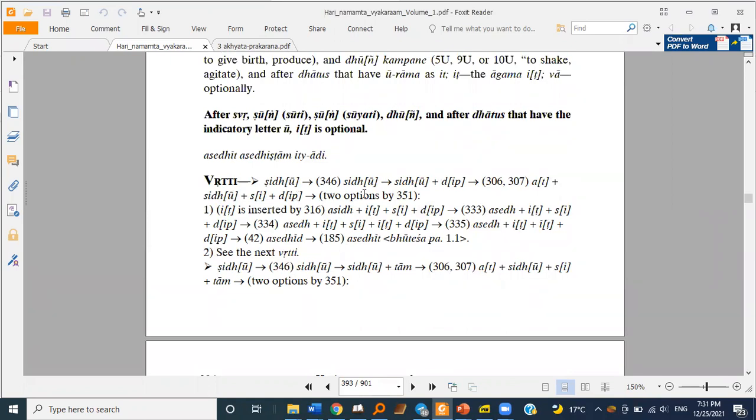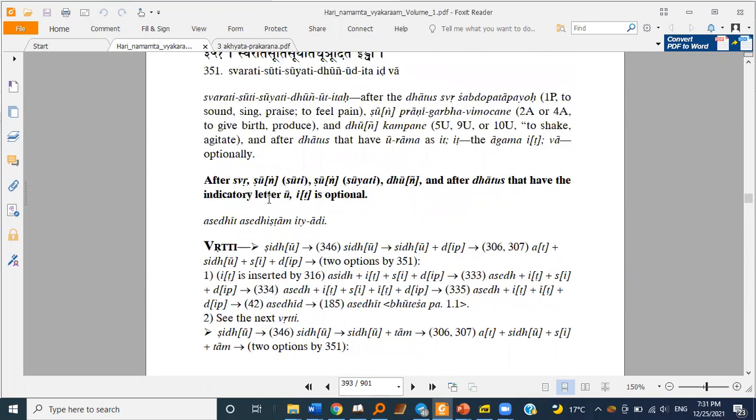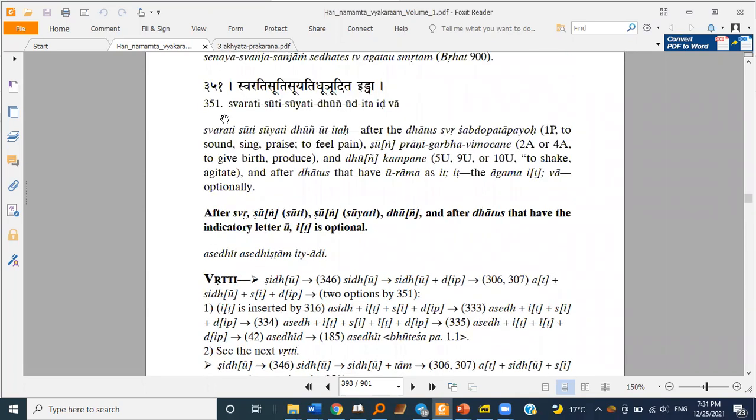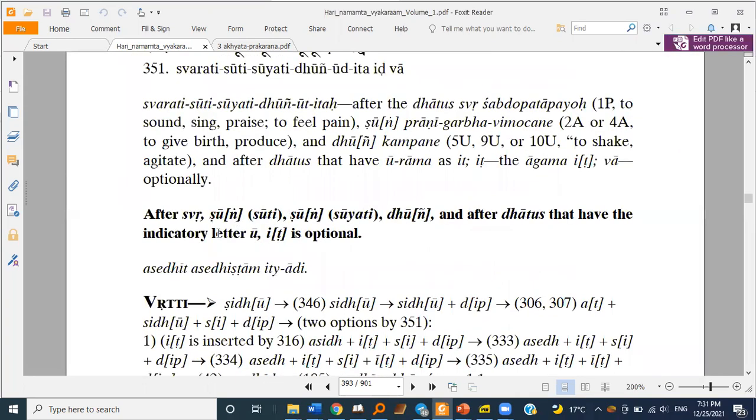When we are declining the Bhutesha, Dhataho Puramat Sir Bhuteshe, we had studied Sutra 351, Swarati, Suti, Suyati, Dhumyudit Idva: after the Dhatus Sri, Shum, and Dhum, and the Dhatus that have the indicator letter U, the Trivikrama U, it is optionally inserted wherever there is the Vyabhadhana of inserting it.